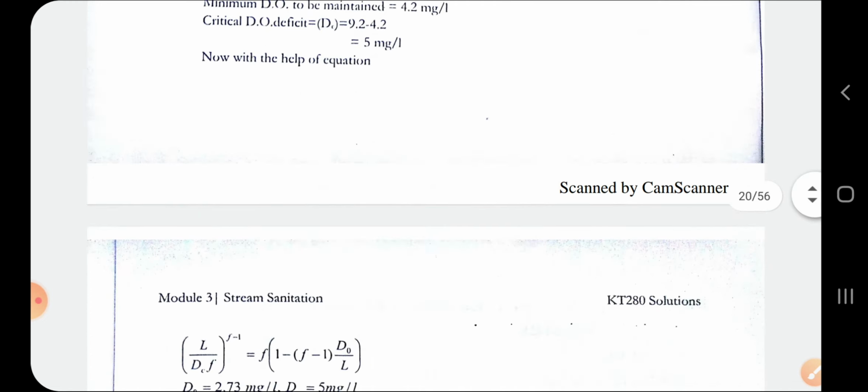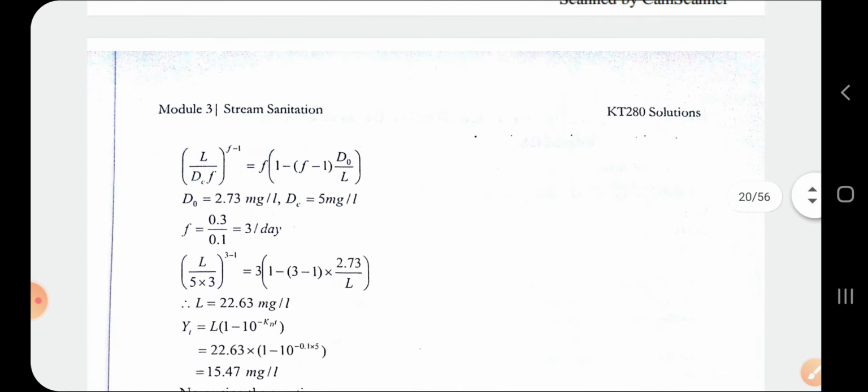Now with the help of the equation, this is the equation of stream standardization, L upon DO deficit is equal to this expression. We have equated the value of the DO deficit over here, and f is 0.3 upon 0.1 equals 3 per day. Substitute the values and do shift solve in your calculator.